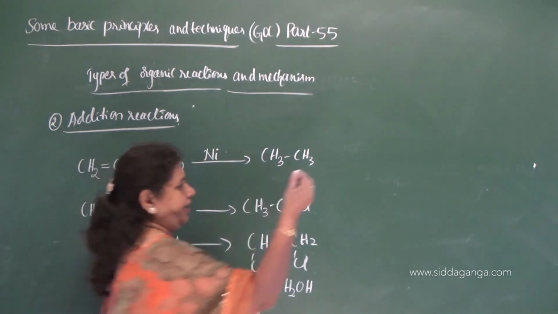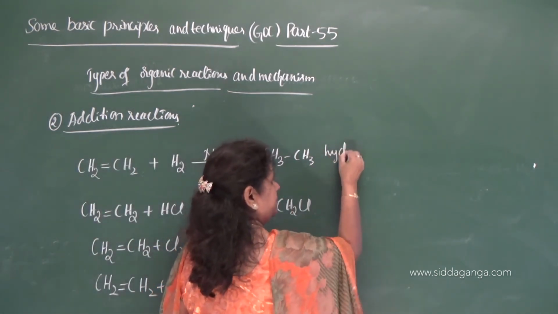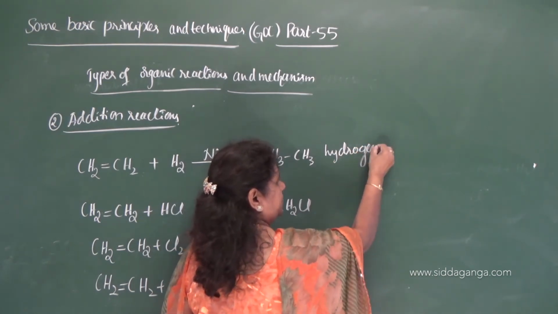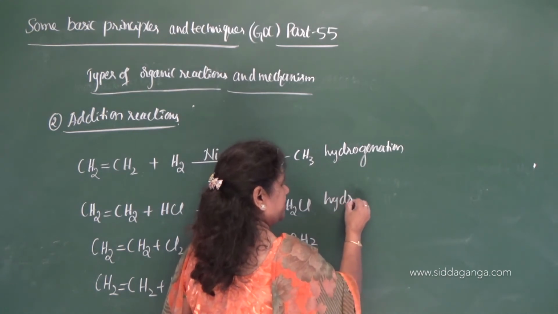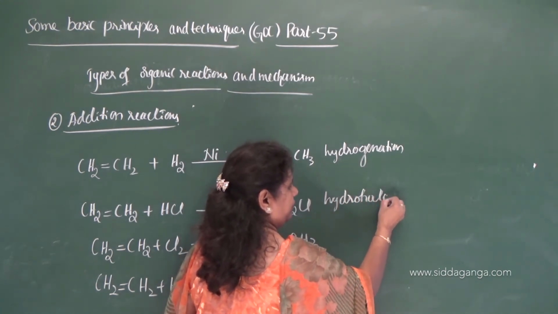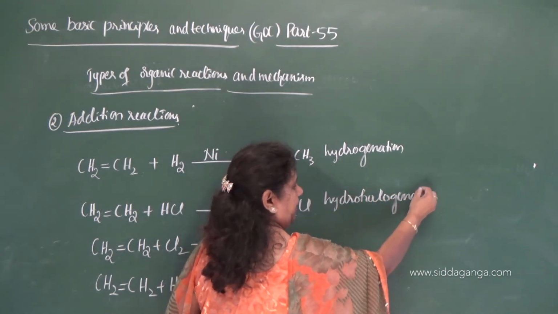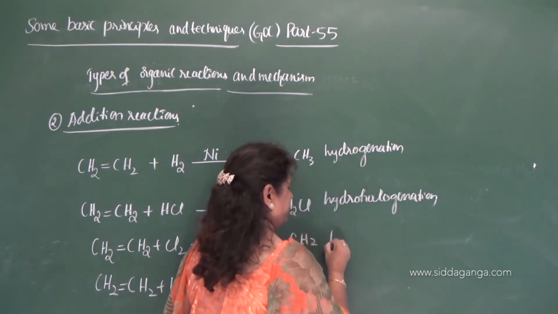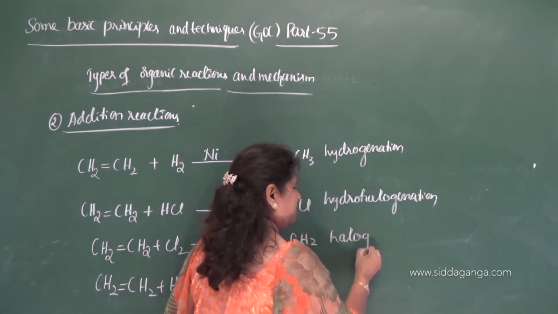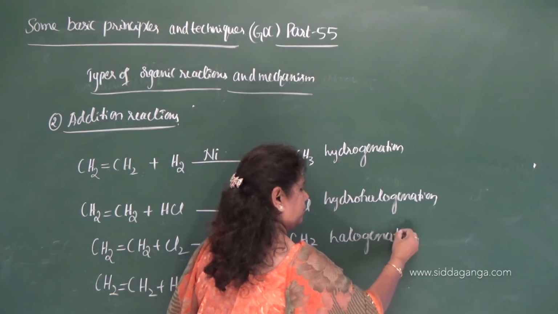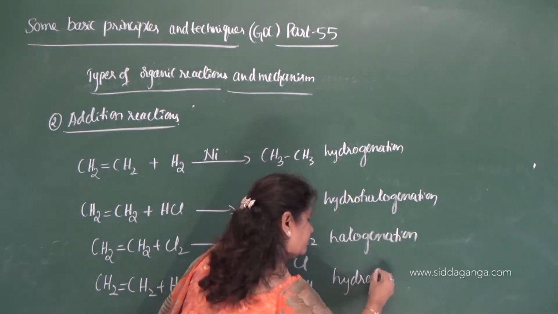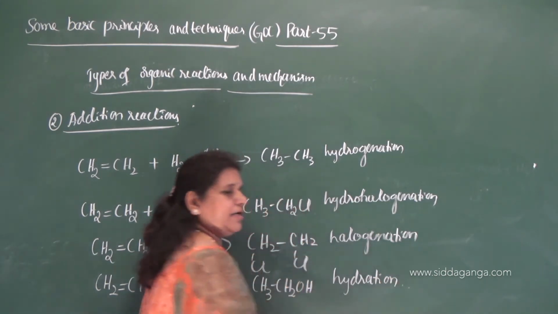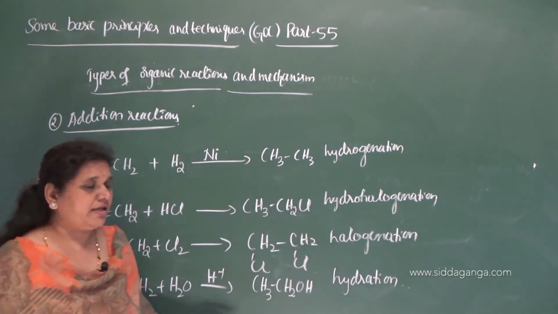Then you can call these hydrogenation, hydrohalogenation, halogenation and hydration. So these are the reactions.